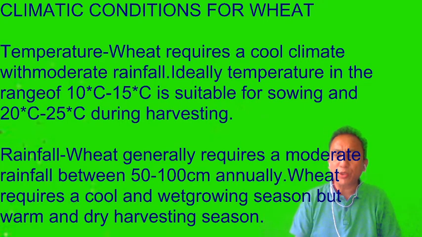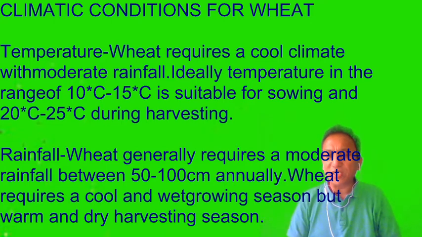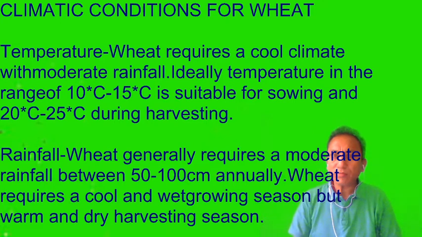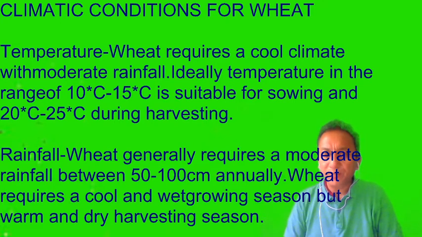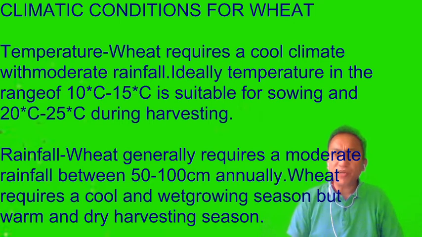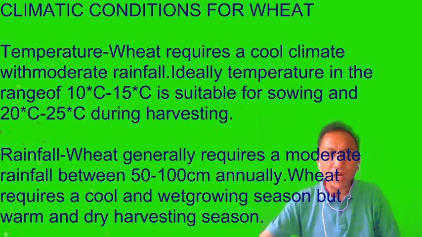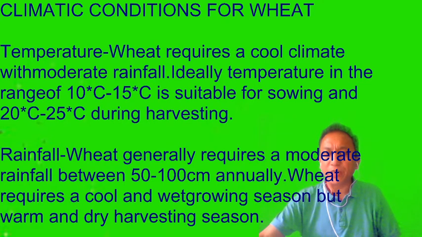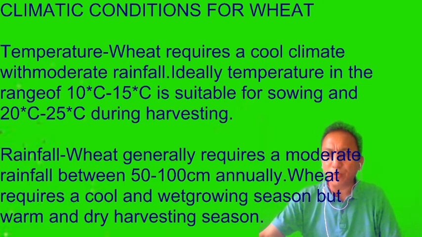So basically, wheat is a rabi crop grown in the winter time, where the rainfall is slightly lesser and the temperature is also slightly lower. Now the rainfall that is required: wheat requires a moderate rainfall of 50 to 100 centimeters annually, very less compared to rice.